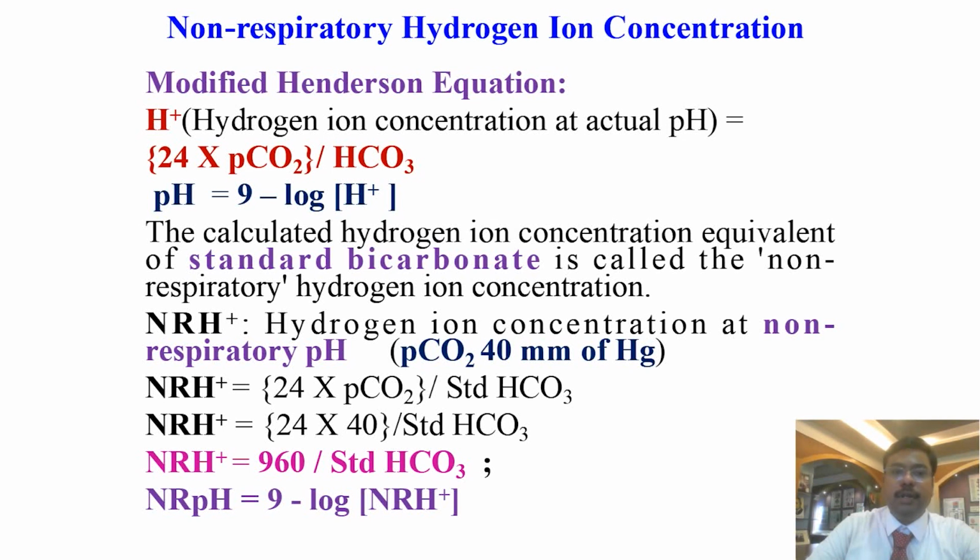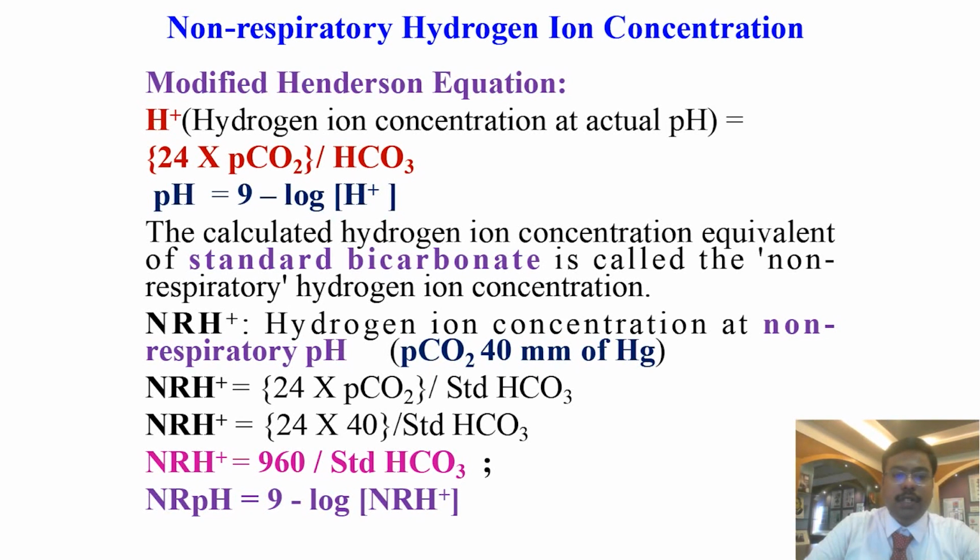So, non-respiratory hydrogen concentration. The modified Henderson-Hasselbalch equation: H plus is equal to 24 into PCO2 divided by bicarbonate. So pH is equal to 9 minus log of H plus. The calculated hydrogen concentration equivalent of standard bicarbonate is called the non-respiratory hydrogen concentration. In the same equation, in the place of PCO2, you have to substitute 40. In the place of bicarbonate, you have to substitute standard bicarbonate.